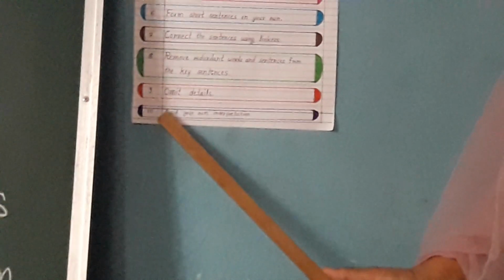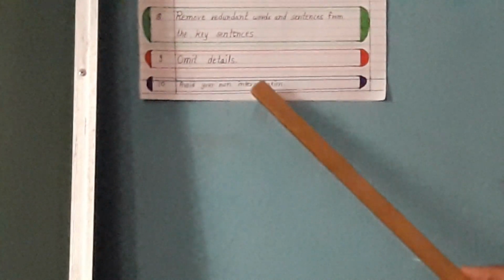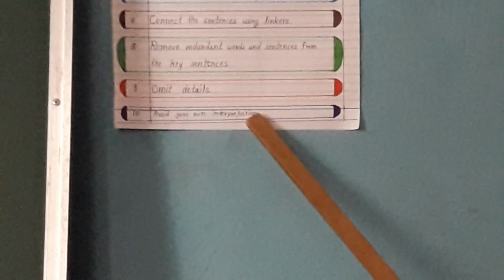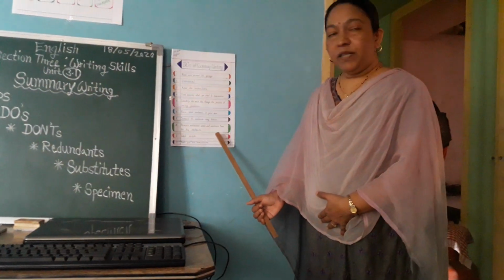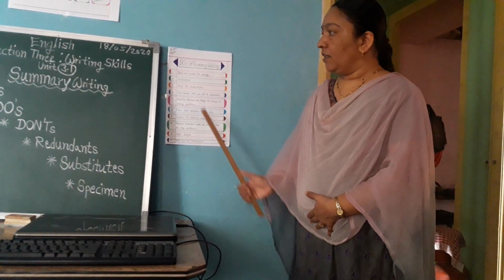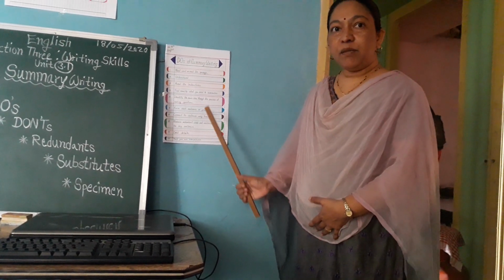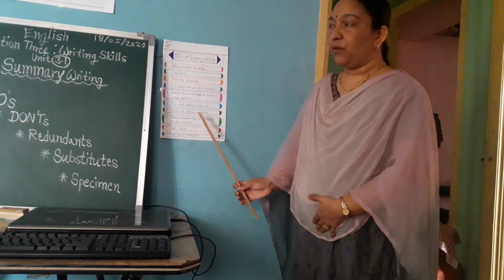Then number 10 is avoid your own interpretation. Whatever your opinion or remark is, you should not mention it there. Your opinion is not required here. Only what is given by the writer, on that we have to focus.